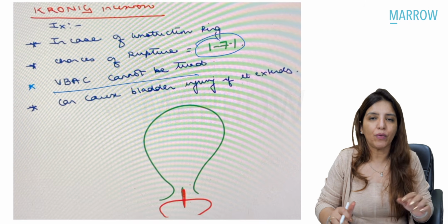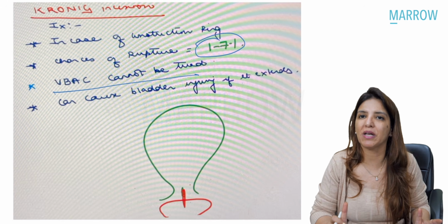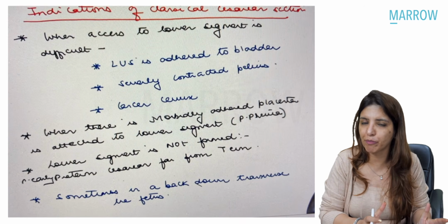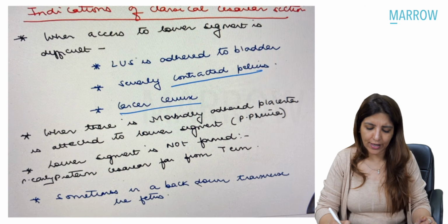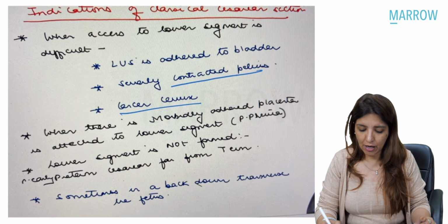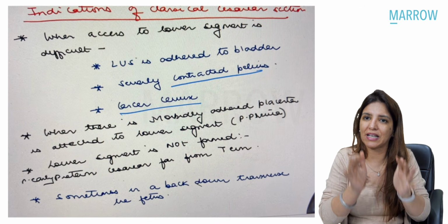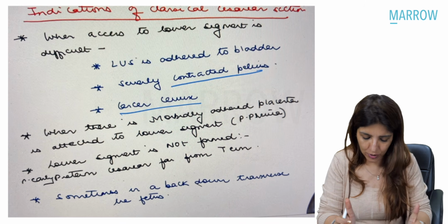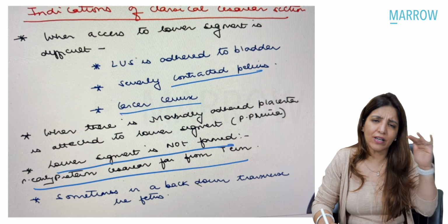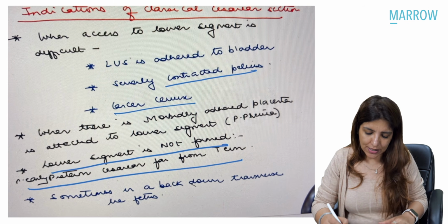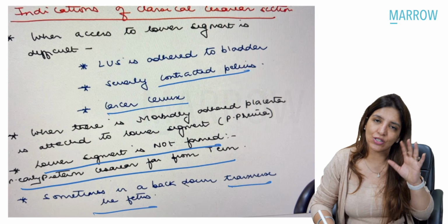Now, under very rare circumstances, we are doing classical cesarean section these days, and that is being done when the lower segment cannot be approached either due to dense adhesions or due to severely contracted pelvis or cancer cervix, or if it is a placenta previa and a morbidly adherent placenta where the placenta is stuck onto the lower segment, right? Or if the lower segment is not formed and it is a very, very early preterm section, or sometimes, in case of transverse lie of the fetus, that is very rare.